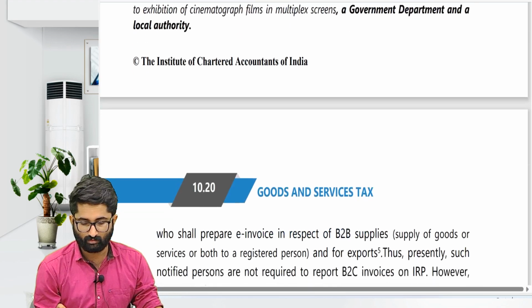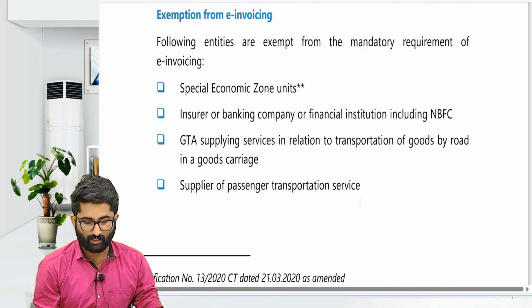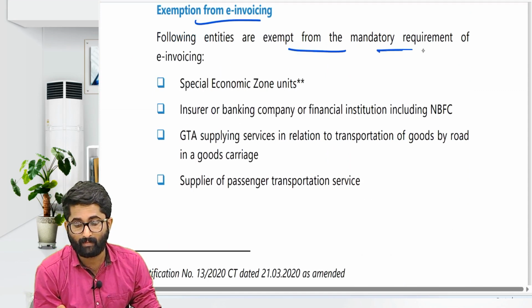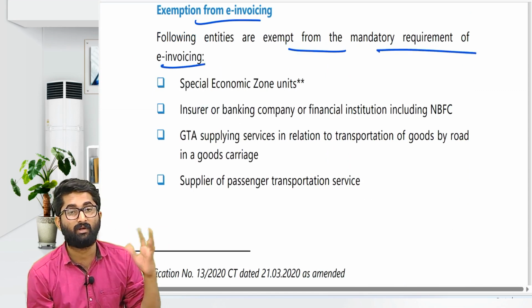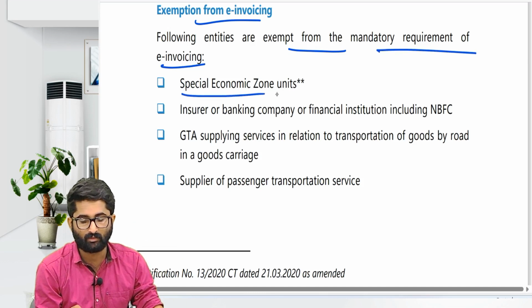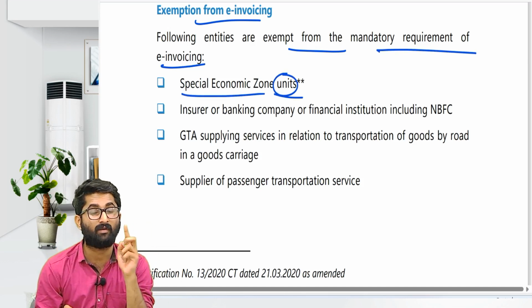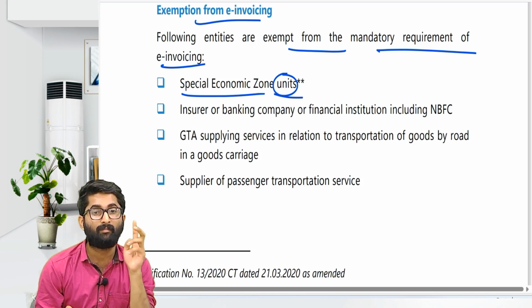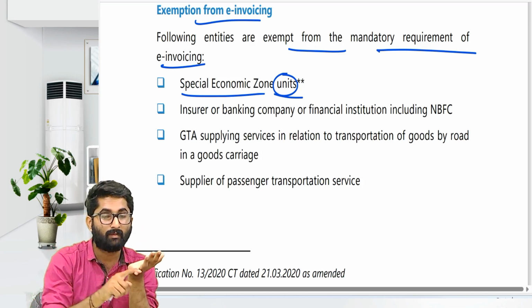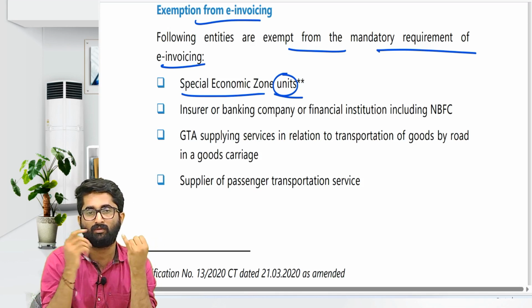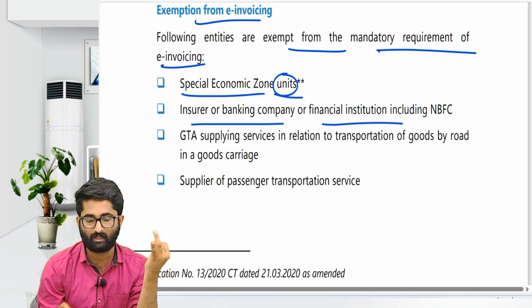It is 5 crores. After that, exemption from e-invoicing: entities who are not required are exempt from the mandatory requirement of e-invoicing. They are not required to take e-invoice. Special economic zone units, not special economic zone developers. It is not applicable to the developer, you have to take e-invoicing, but special economic zone units are not required. Insurance and banking companies are not required.